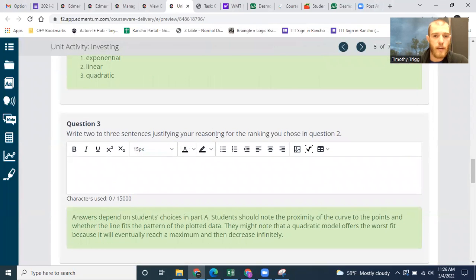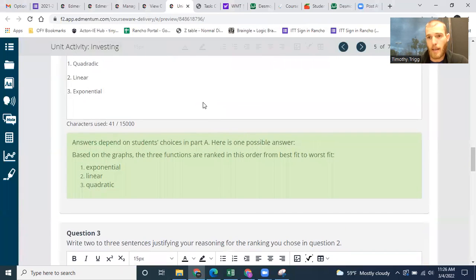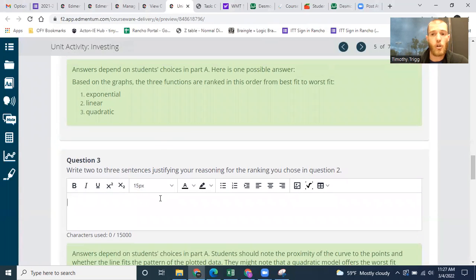Write 2 or 3 sentences that justify your reasoning for the ranking of your choice, question 2. So I kind of already explained that the quadratic model fit the data the best. It seemed to have the closest distance to the points. The linear was second, and the exponential was third in my case. But again, yours might be different.